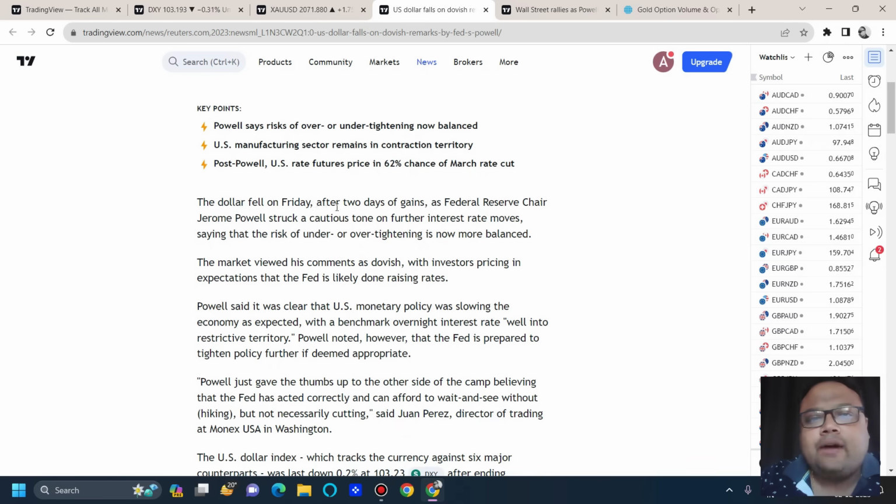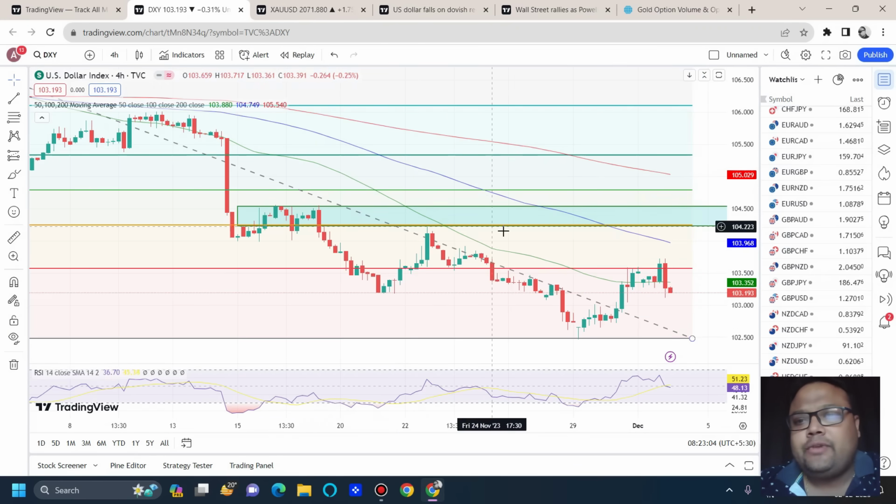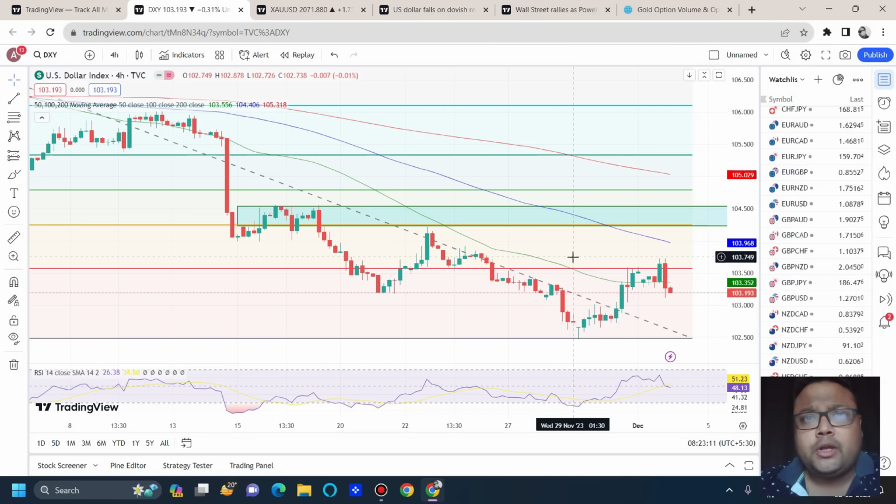Dollar fell on Friday after 2 days of gains as Federal Reserve Chair Jerome Powell struck a cautious tone on further interest rate moves, saying that the risk of under or over tightening is now more balanced, as a result of which we saw pressure on the chart of DXY. DXY was standing at 103.7370 and DXY closed at 103.13.